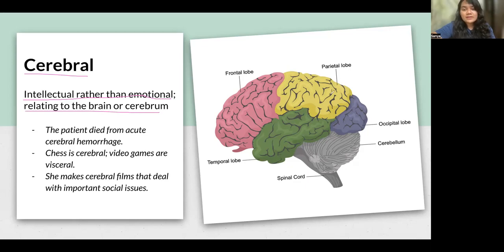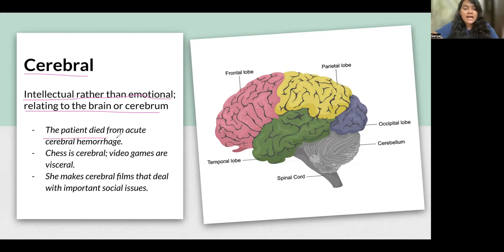This is the parietal lobe, which is on both sides of your brain. And this is the temporal lobe, which is on the temples. Now this small part beneath the occipital lobe and above your spinal cord is the cerebellum. And cerebral means it is relating to your brain, or a part of the brain is called cerebral.